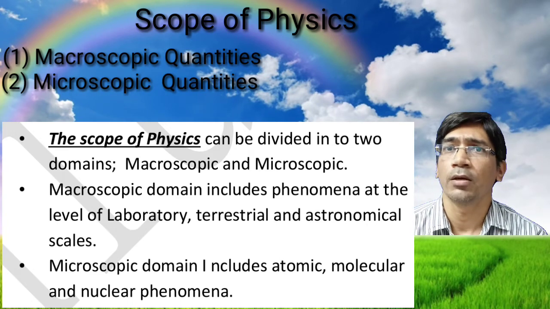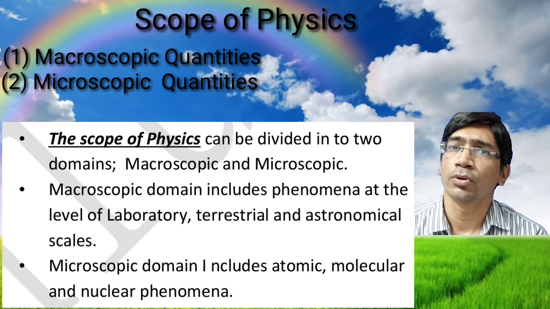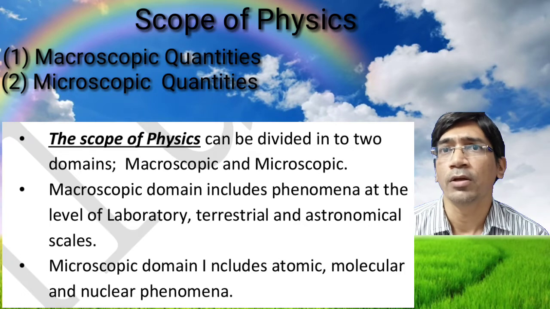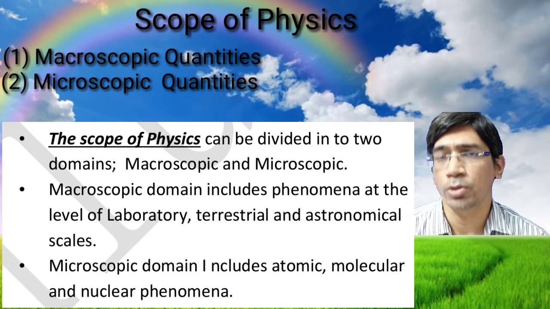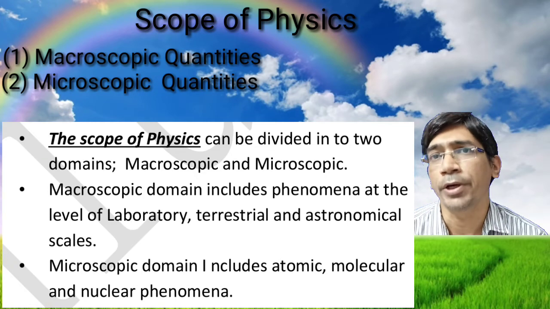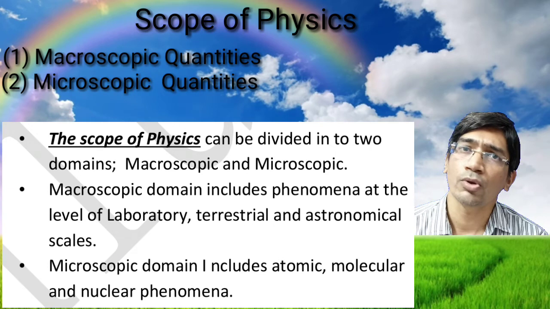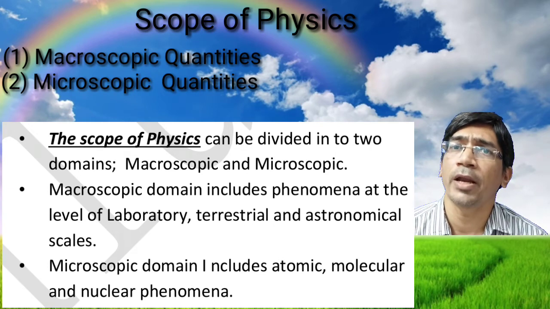We can derive the value of the quantity. This type of quantity, which we can measure, is known as a macroscopic quantity. The other is the microscopic quantity, the quantity which we cannot directly measure.